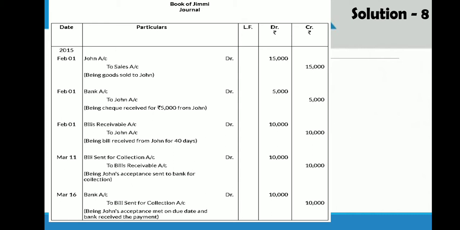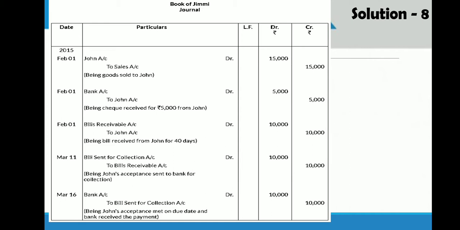Now on the due date, payment is received by bank. Bank collected money on the due date. So maturity date is March 16. How has March 16 come? 1st February plus you will add 40 days plus 3 days of grace. And it is 2015, so accordingly you have to take the days of February month.